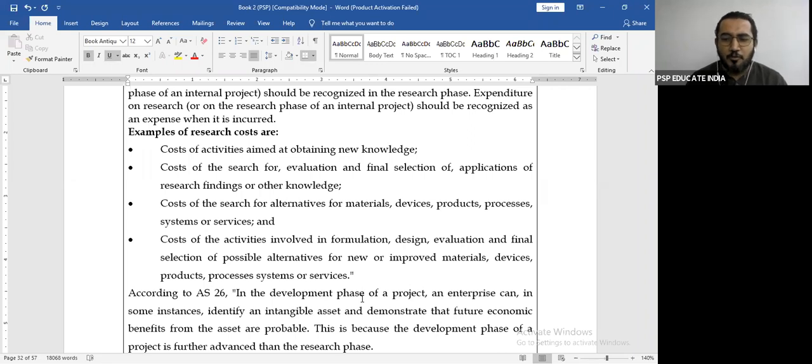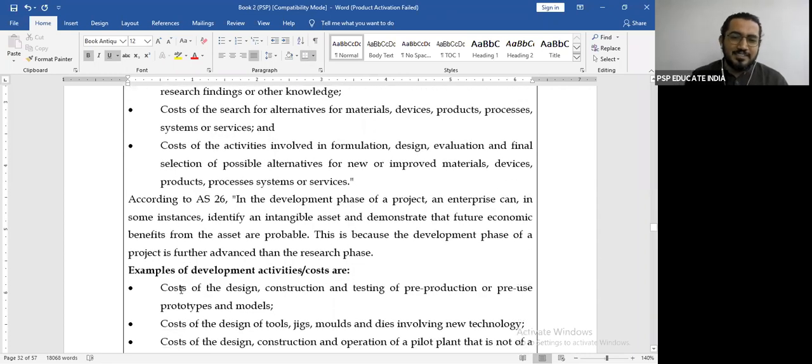So when you are formulating a new design, when you're trying to make a new design, all these are your research expenses. Remember, every research expense will straight away go to the profit and loss account. You cannot defer that expenditure, right?